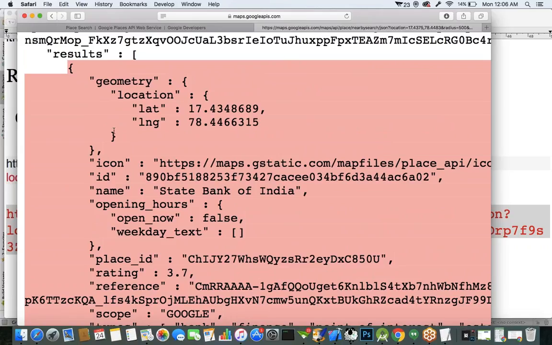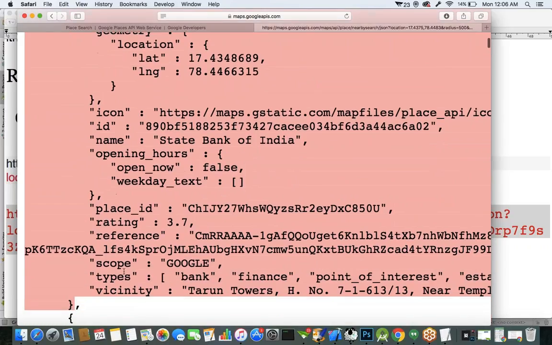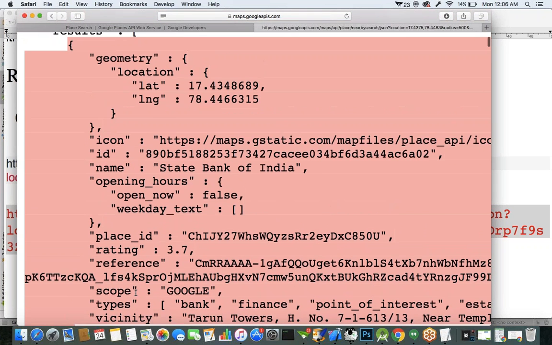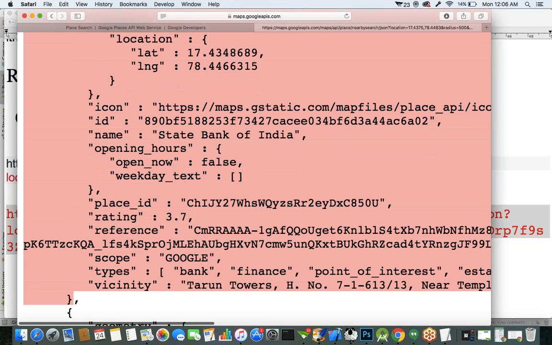But we don't require all this information. This object contains a key called name, which is one thing we require, and one more thing we require is vicinity. Meaning, first we have to create one class, and in that class we have to define these two variables. One is name.